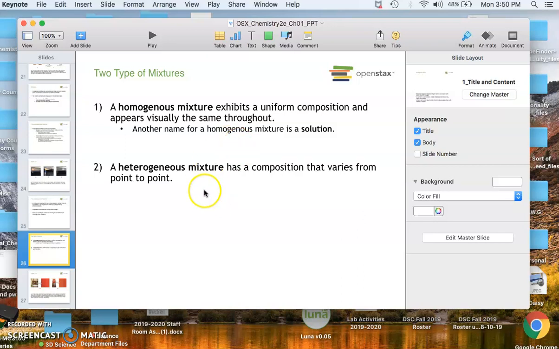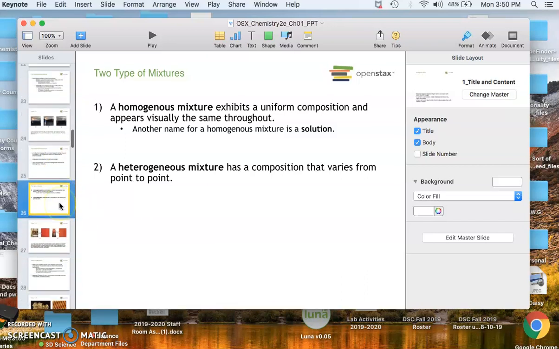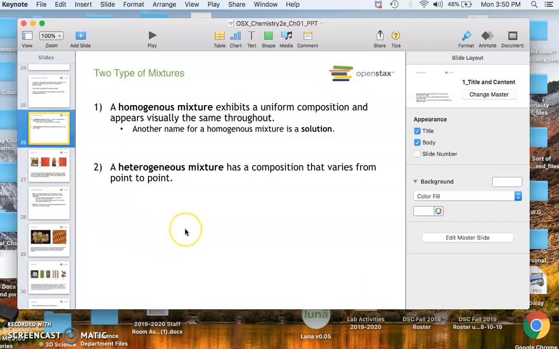A heterogeneous mixture is not going to be. Your book gives you an example of Italian salad dressing. Or if you're from Louisiana like me, you eat gumbo all the time, but you don't just take your gumbo and put it in a bowl. You have to mix it really well before you do that, because the oil is going to separate from the water. You have this big oil slick at the top of the pot, so you have to mix it very well before you serve it. Gumbo would be an example of a heterogeneous mixture.